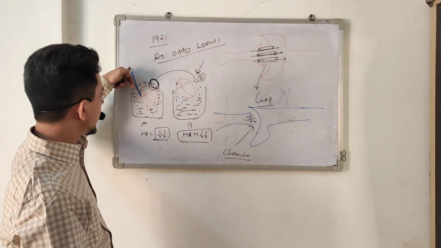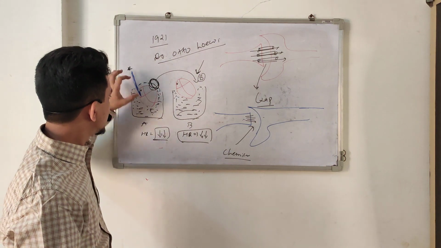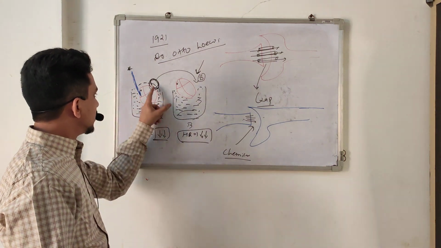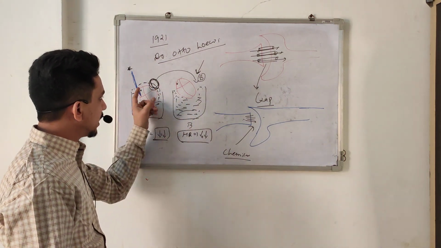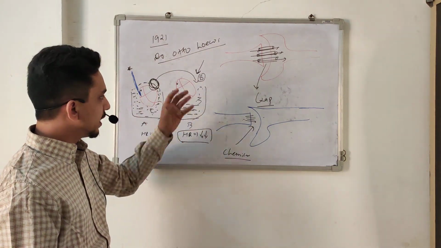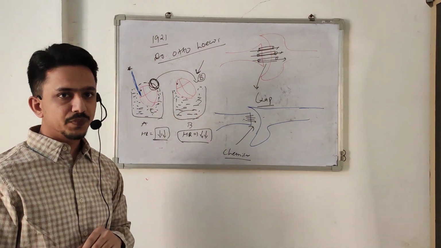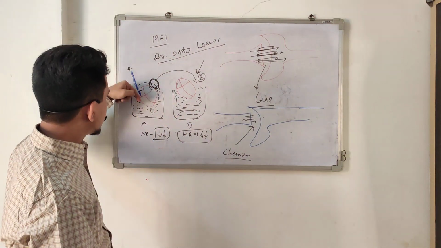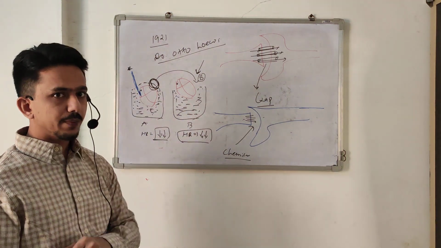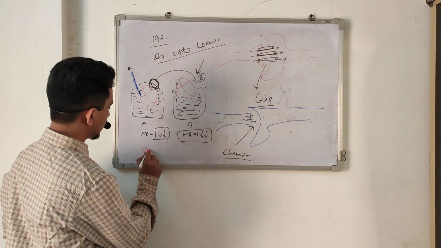So the vagus nerve produces some chemicals. Those chemicals produced by the vagus nerve diffuse into the surrounding fluid, and they took that fluid and put it on B heart, and it also showed slowing of the heart. That indicates the vagus nerve produces some chemical, and at that time they gave it the name vagusstoff.